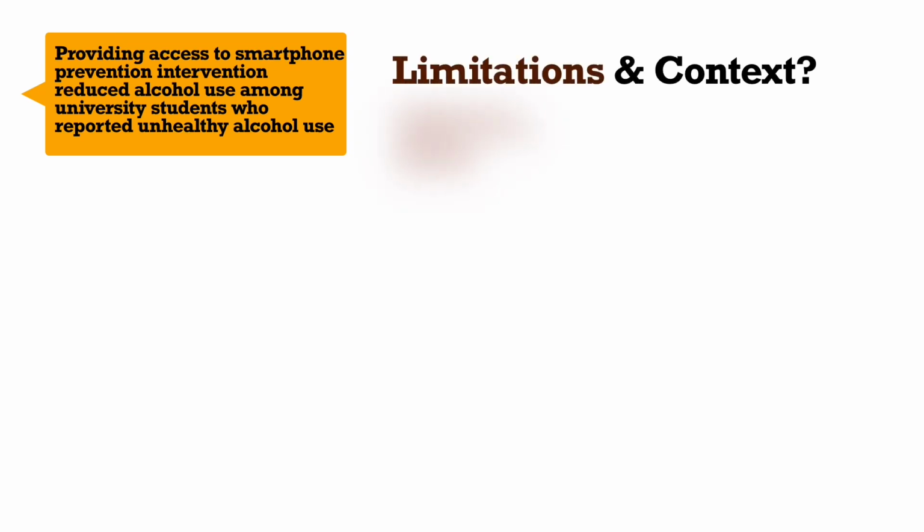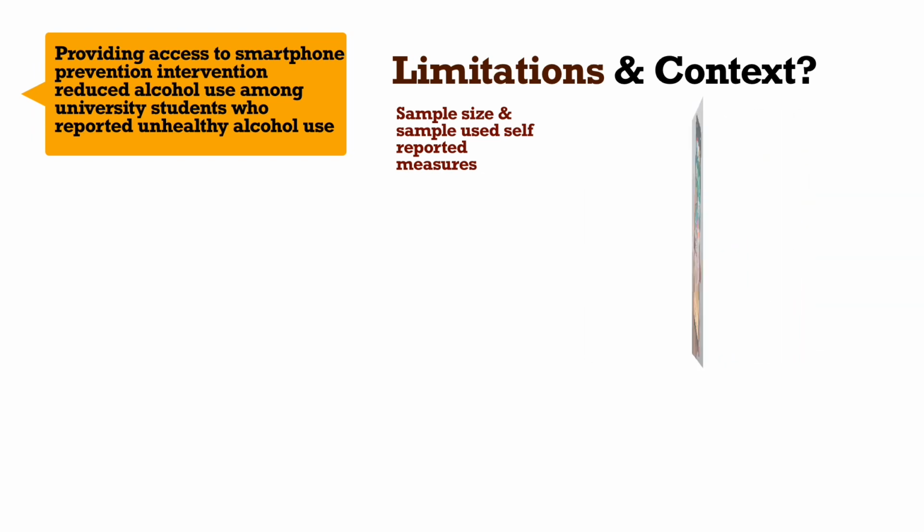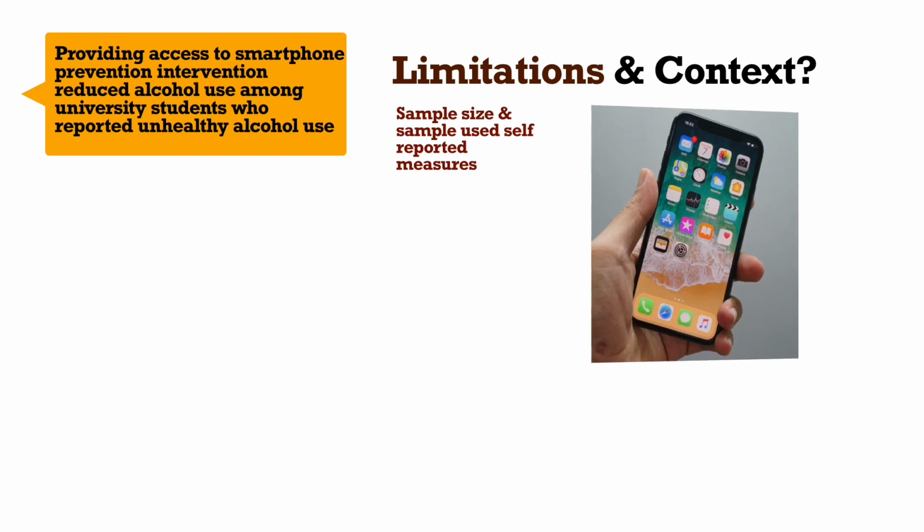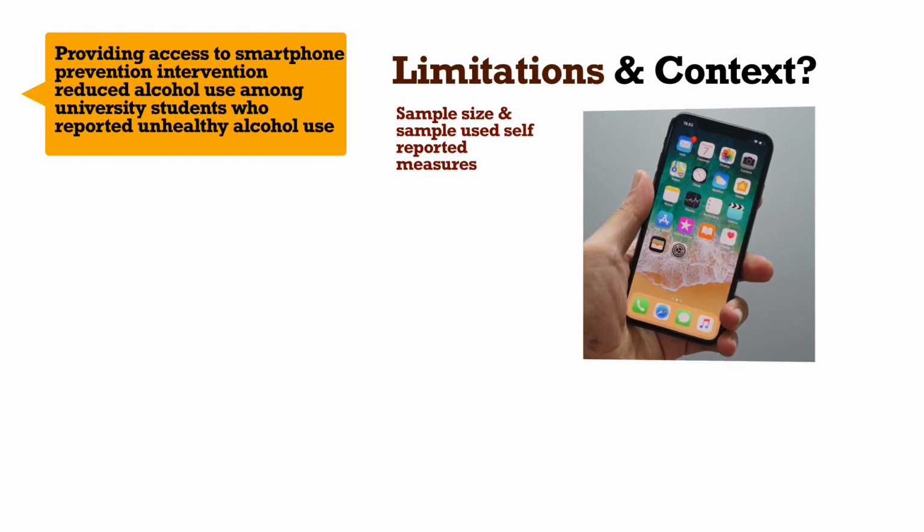So what are the limitations of this, and what is the context in this? One important thing to consider here is that there weren't a million students tested. It was just around 2,000 students, so the sample size is there. But another thing is that it was a self-reported measure, so the students gave their own feedback. It wasn't strictly controlled in that sense, so was there a little bit of bias there? Perhaps.